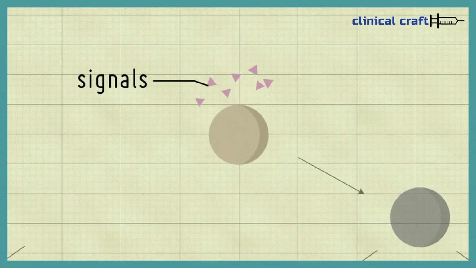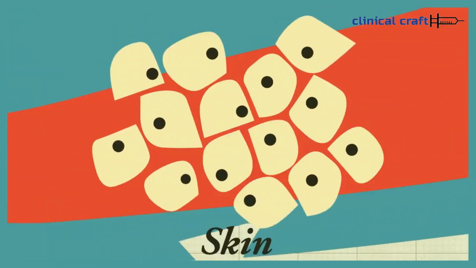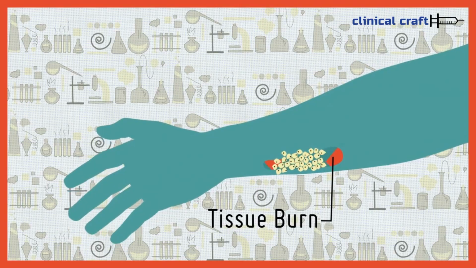By studying the signals required to control how ES cells develop into specific cell types, scientists may be able to develop therapies capable of restoring damaged tissues.